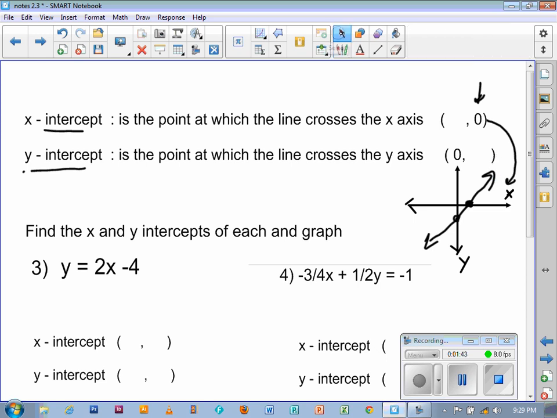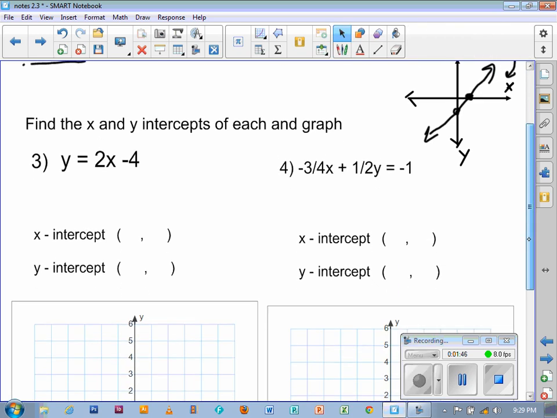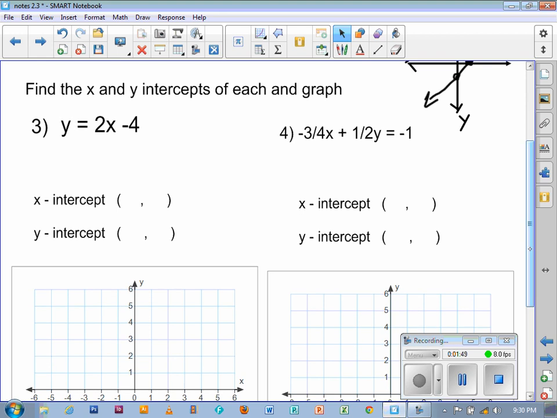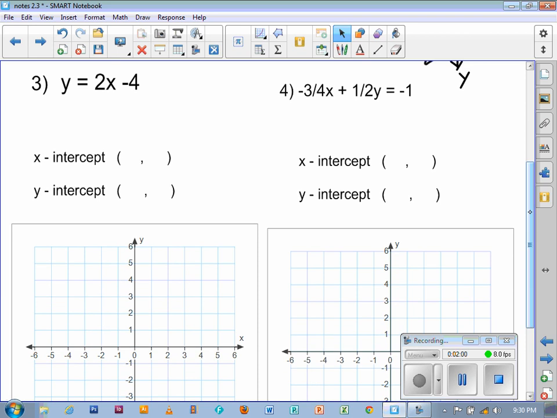Now, since we know that ahead of time, we can use this to our advantage. Let's take a look at number 3. We're actually going to do some graphing here, and show you how in some ways it can be easier just to find the x and y intercepts. Number 3 is already in slope-intercept form, so you know how to graph that. But here's another way. For the x-intercept, you put y as 0, and for the y-intercept, you put x as 0. We already know what the y-intercept is. Since this equation is in slope-intercept form, I know my y-intercept is -4.